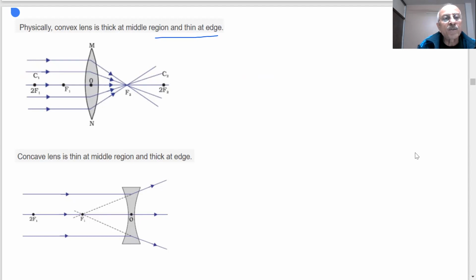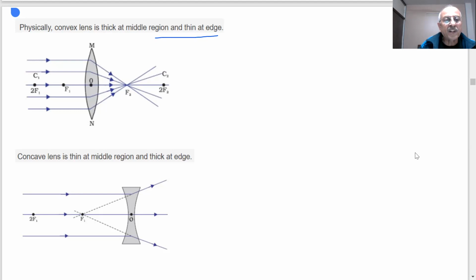On this side also, we have written f1 and 2f1. Here we have written f2 and 2f2. Because it is a double convex lens, the light can come from this side, and light can also come from this side. So there are two foci which we have defined, f1 and f2.